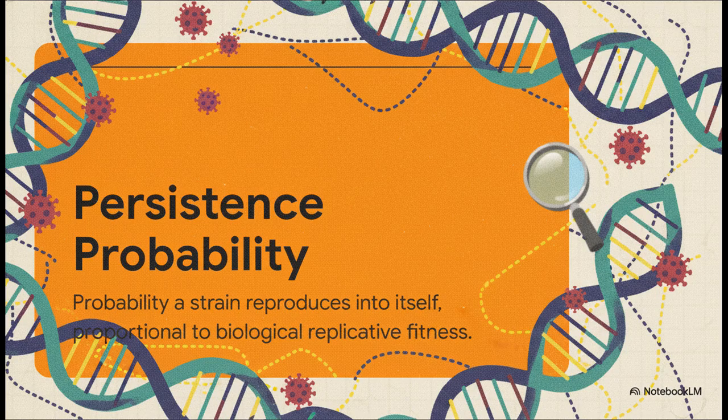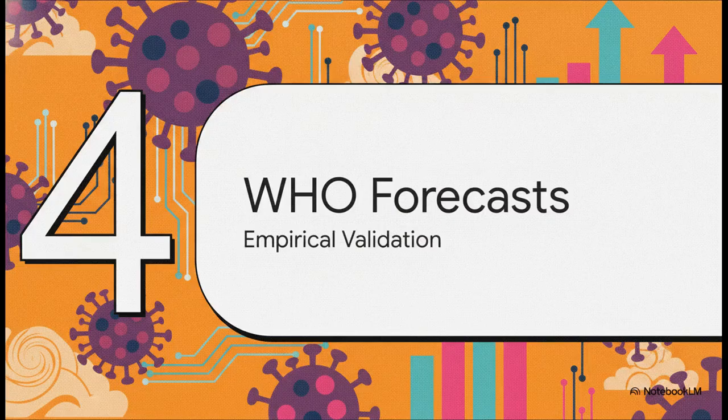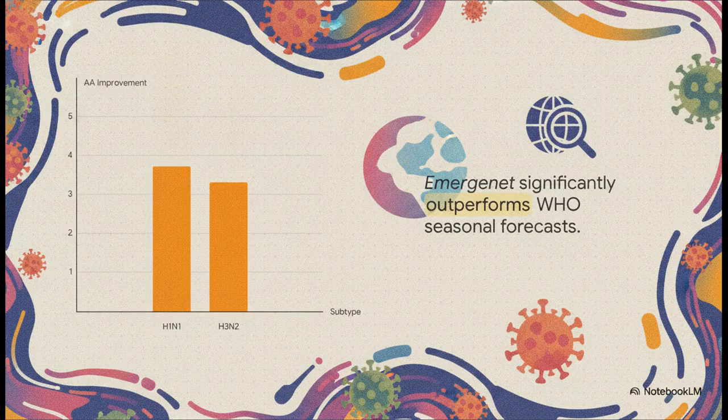So, when you combine eDistance and persistence probability, we can quantify the exact numerical odds of specific descendants actually arising in the wild. Theory is great, but it's time for some hard data. Let's see how Emergenet's theoretical framework holds up empirically against decades of historical recommendations. To prove the model works outside of a simulation, researchers applied it to seasonal flu vaccine prediction. Relying solely on sequence data from the prior season, Emergenet tried to forecast the frequency-dominant strains for the upcoming year.